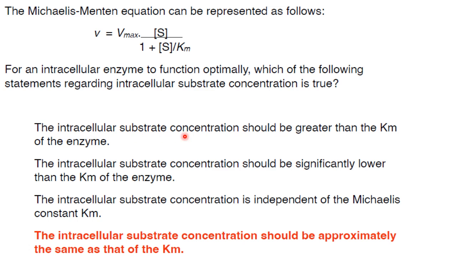The intracellular substrate concentration should be greater than Km of the enzyme. That is not correct. It will result in substrate inhibition, inhibition of the enzyme by the substrate. The intracellular substrate concentration should be significantly lower. Lower will not work out because it will not saturate the enzyme. The intracellular substrate concentration is independent of the Michaelis constant Km. It is not independent, it is dependent on the Michaelis constant Km. The intracellular substrate concentration should be approximately the same as the Km. That is the answer.